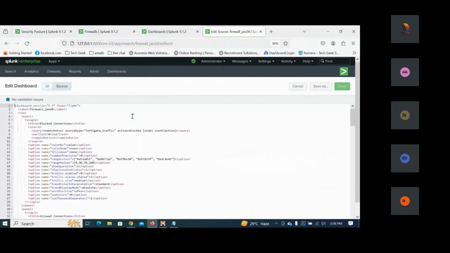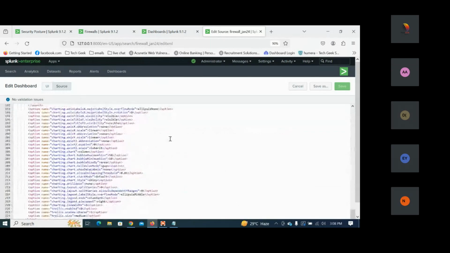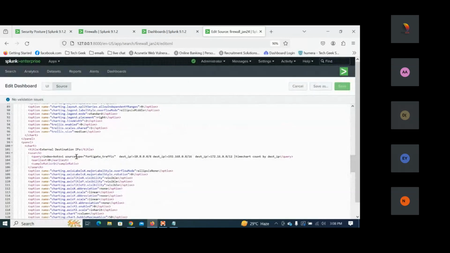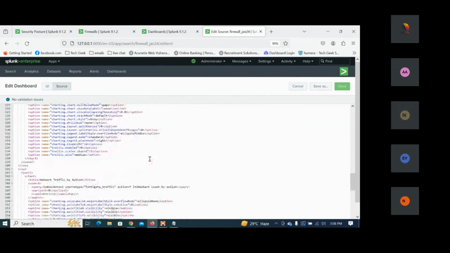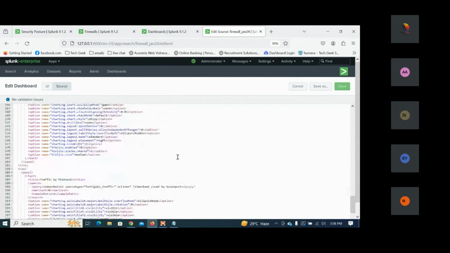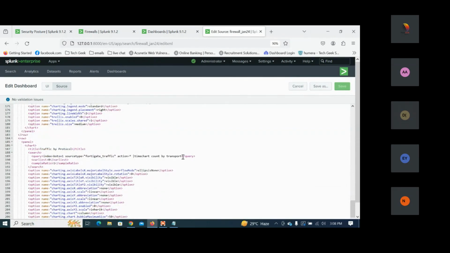I'm going to click on the source code. Now here is the last one which we have created. This is the exchange source IP. FortiGate time chart by actions we have done. Same thing, time chart count by the transport I have done.